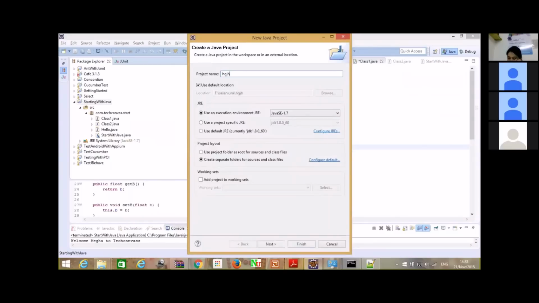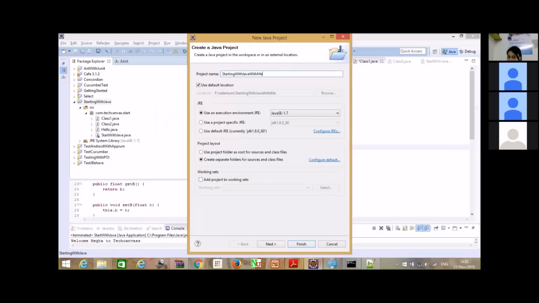It will not show you any error otherwise, but as a standard practice you should always name your Java project starting with a capital letter. You can name it anything, but start with a capital letter. This is just an example.